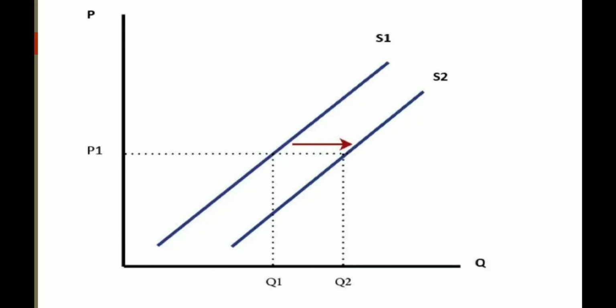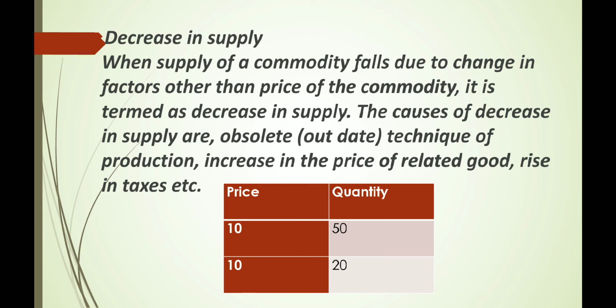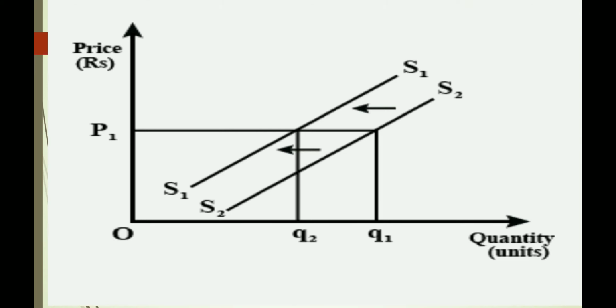Decrease in supply. When supply of a commodity falls due to change in factors other than price of the commodity, it is termed as decrease in supply. The causes of decrease in supply are obsolete or outdated technique of production, increase in the price of related good, rise in taxes, etc. Here, price remains the same and the quantity decreases from 50 to 20. Here, supply curve shifts from S2 to S1 and the quantity also reduces from Q1 to Q2. This is change in supply.